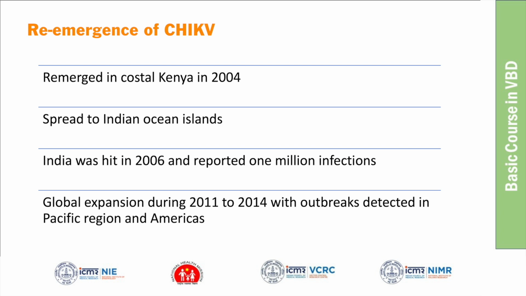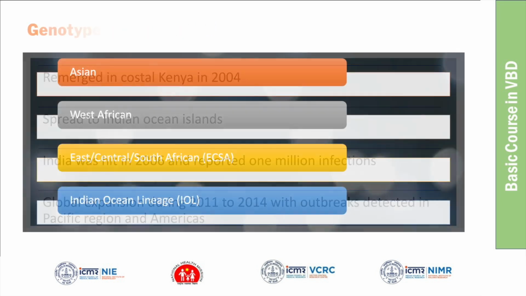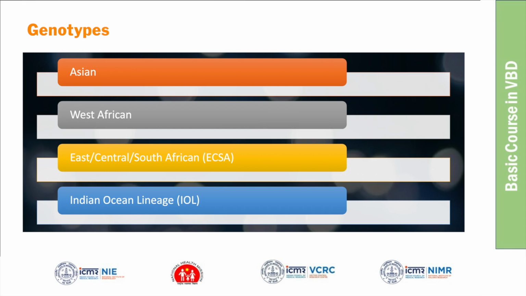Then from India again, from 2011 to 14, it started spreading to other countries like the Americas and European countries. Like we have seen there are 4 types of dengue virus, in chikungunya also there are 4 genotypes. These are called Asian, West African, East Central South African, and Indian Ocean lineage. So these are the 4 broad genotypes, and the ECSA was responsible for the 2006 outbreak.